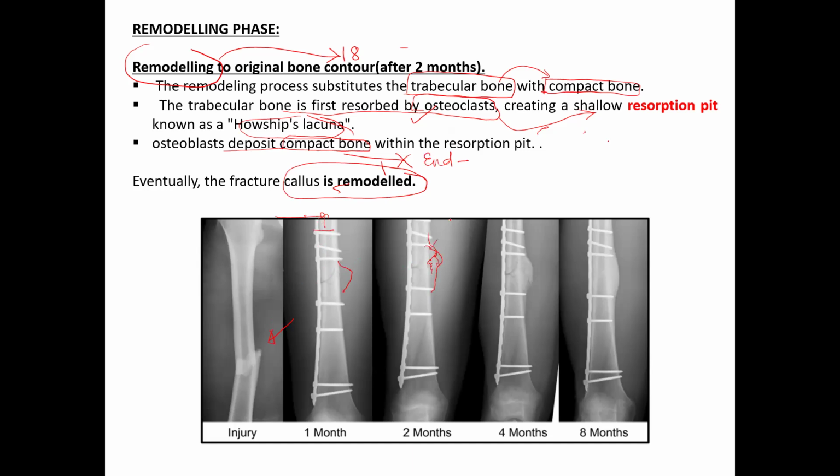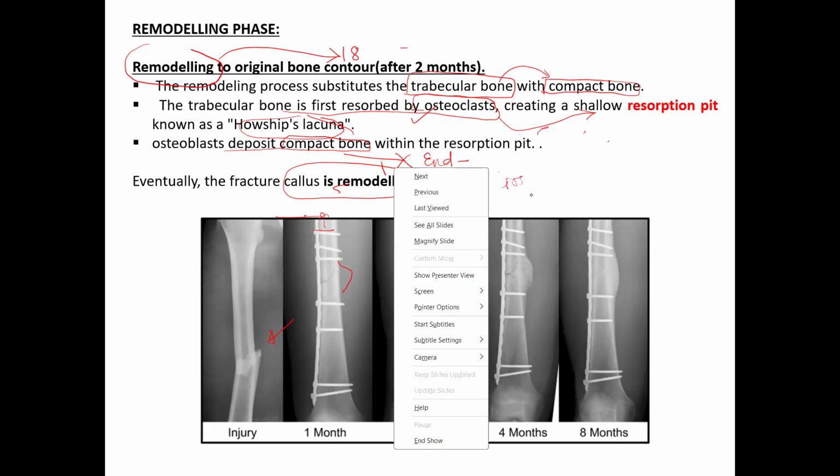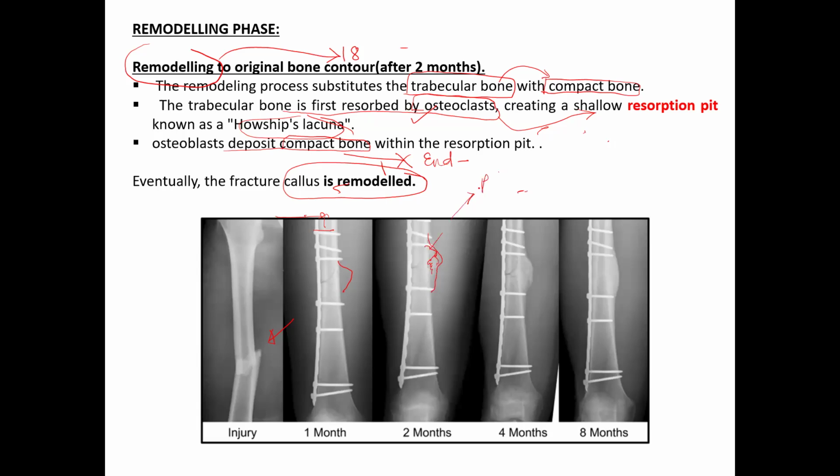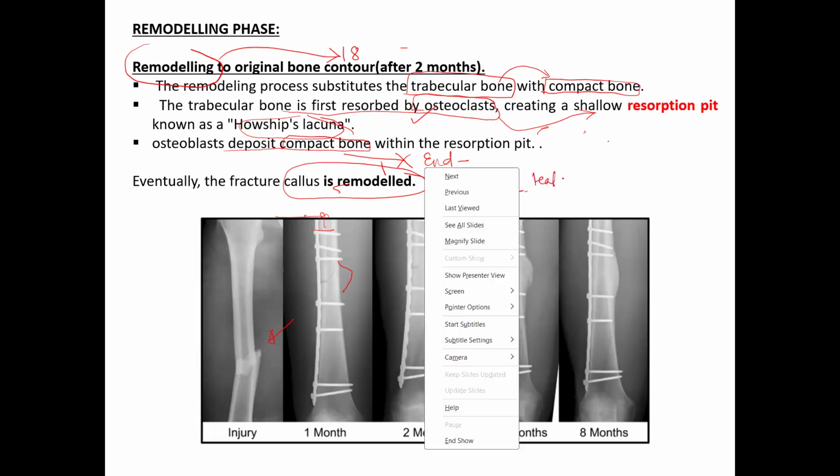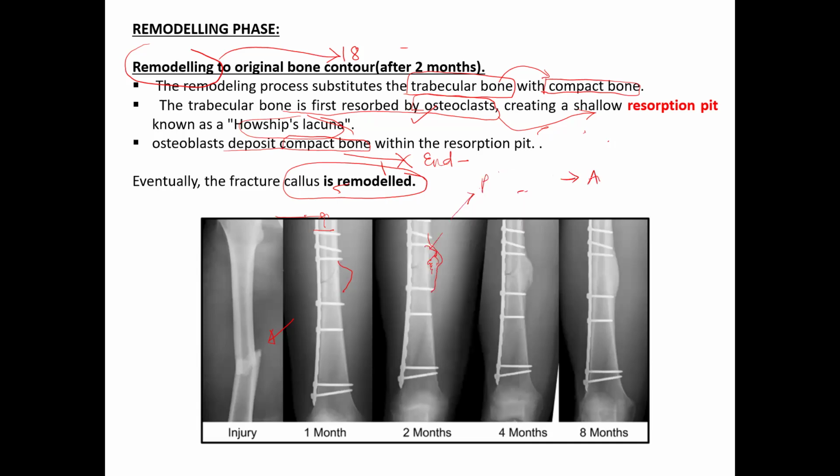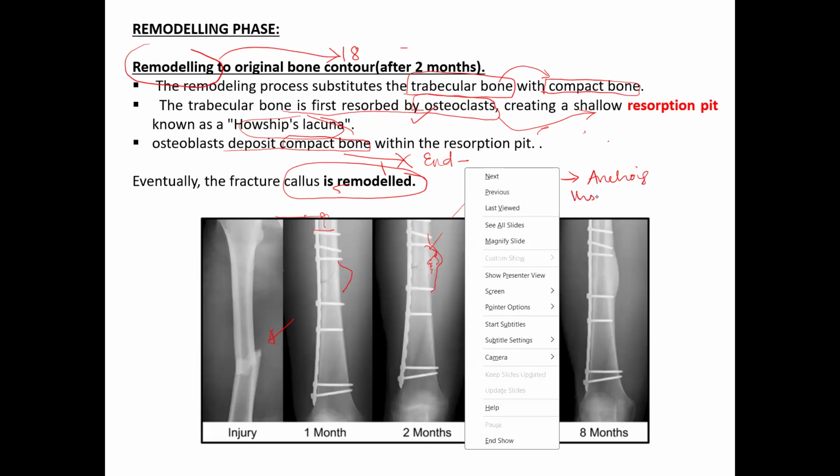We have just read what we get in external callus: periosteal callus, otherwise called anchoring callus, and outside we have bridging callus over the hematoma.